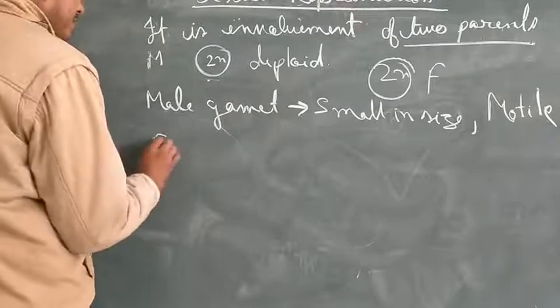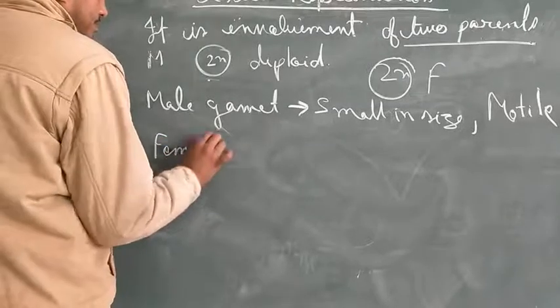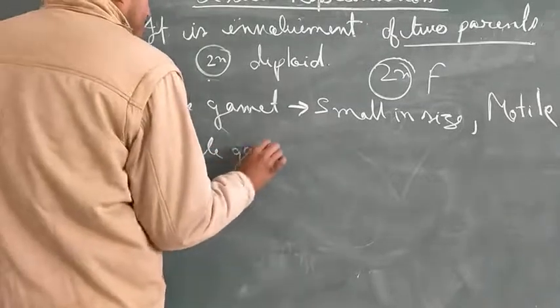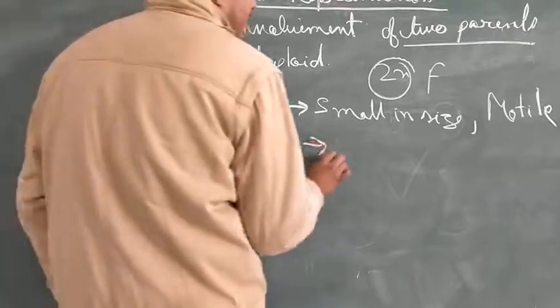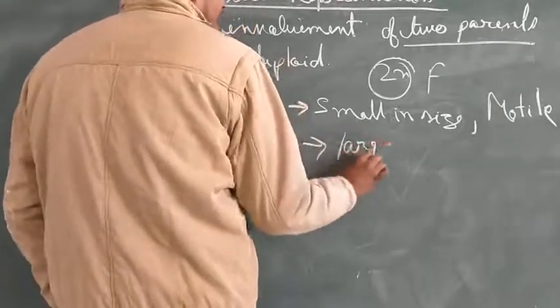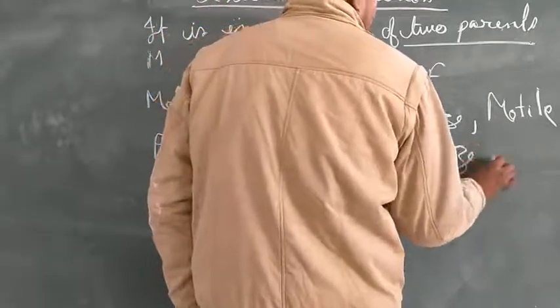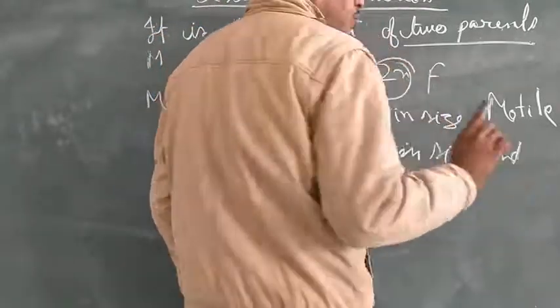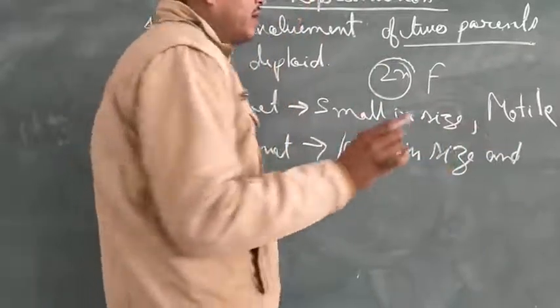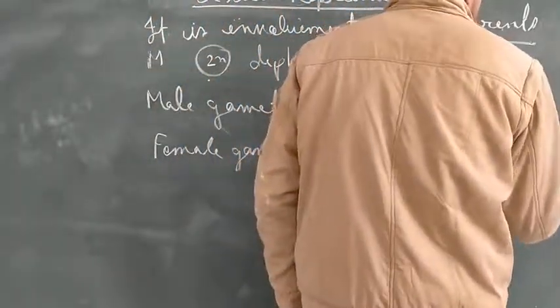And female gametes are large in size, mostly, exceptions are there, and non-motile.